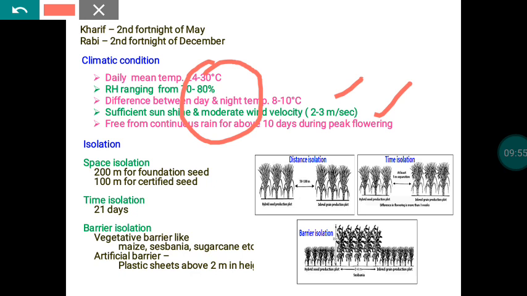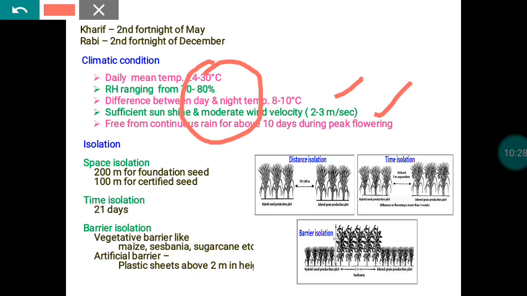This is with reference to the climatic preference as far as rice hybrid seed production is concerned. The next one is isolation. For hybrid seed production, we convert the self-pollinated crop into a cross-pollinated one. Hybrid seed production should be through cross-pollination, and that cross-pollination should occur between the selected female parent and the selected male parent. So rice also becomes a cross-pollinated crop during hybrid seed production.